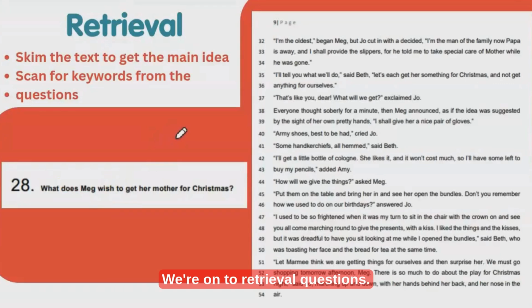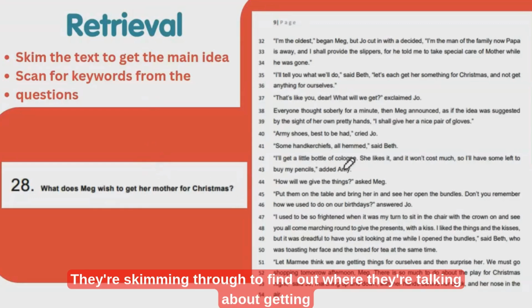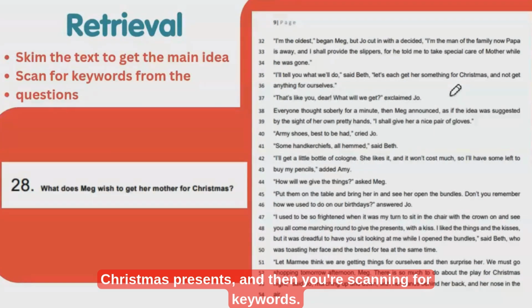We're on to retrieval questions. Retrieval is finding information from the text. You should skim the text to find out where this idea is going to be located. What paragraph is it going to be in? What does Meg wish to get her mother for Christmas? You're skimming through to find out where they're talking about getting Christmas presents, and then you're scanning for keywords.